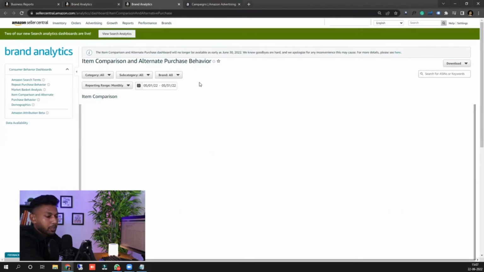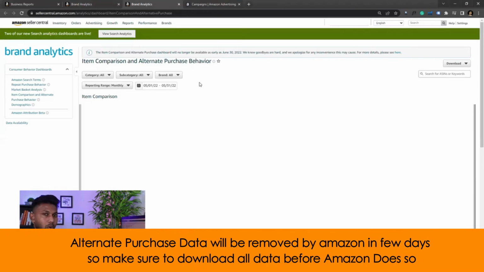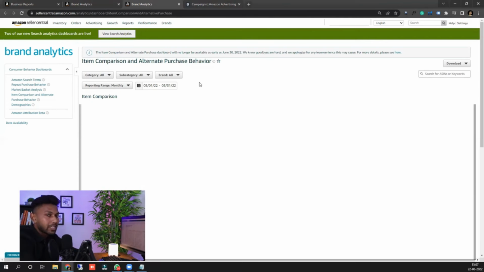Now why is alternate purchase behavior so important? Because you need to know what percentage of your customers are purchasing your competitor's product. Then you have to find the reason why they are purchasing, and that is how you can create your retargeting campaigns, product targeting campaigns, or brand protection campaigns. So these are a few metrics we have to look at before creating the campaign structure.